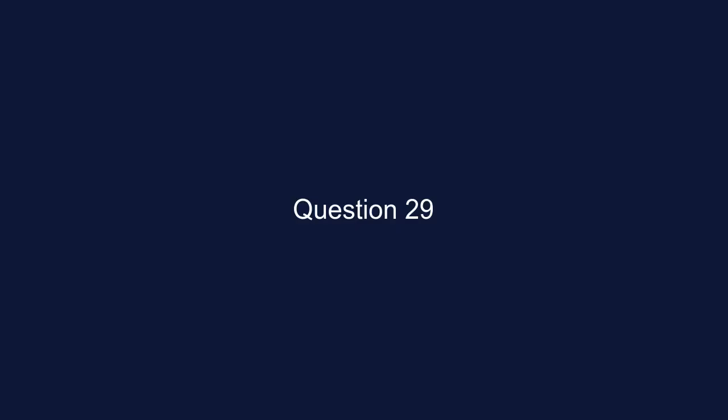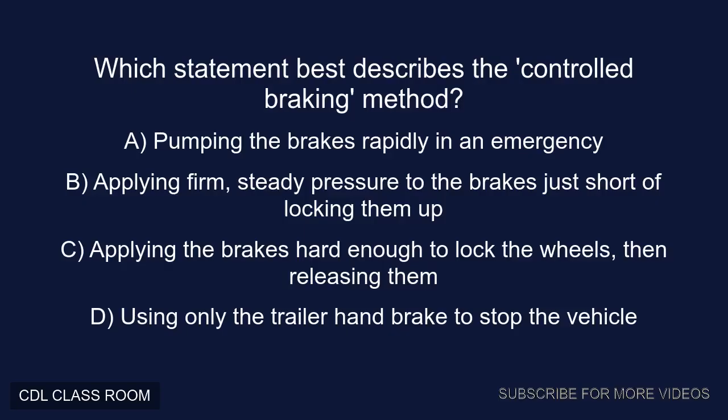Question 29. Which statement best describes the controlled braking method? A. Pumping the brakes rapidly in an emergency. B. Applying firm, steady pressure to the brakes just short of locking them up. C. Applying the brakes hard enough to lock the wheels, then releasing them. D. Using only the trailer handbrake to stop the vehicle. Correct answer, B. Applying firm, steady pressure to the brakes just short of locking them up.